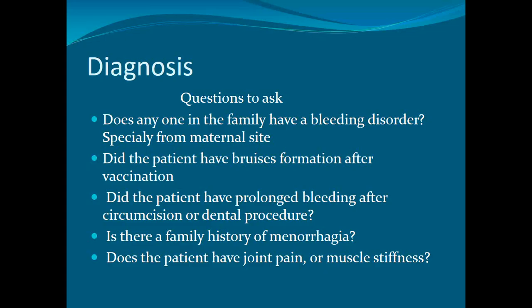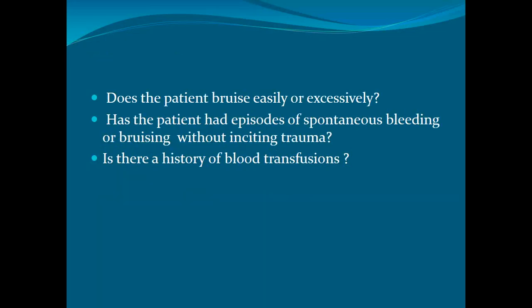Is there a family history of menorrhagia? Does the patient have joint pain, muscle stiffness? Does the patient bruise easily or excessively? Has the patient had episodes of spontaneous bleeding or bruising without significant trauma? Is there any history of blood transfusion? Especially the blood products, you can ask whether it was white blood or red blood. White blood means there is some history of FFPs, or fresh frozen plasma.